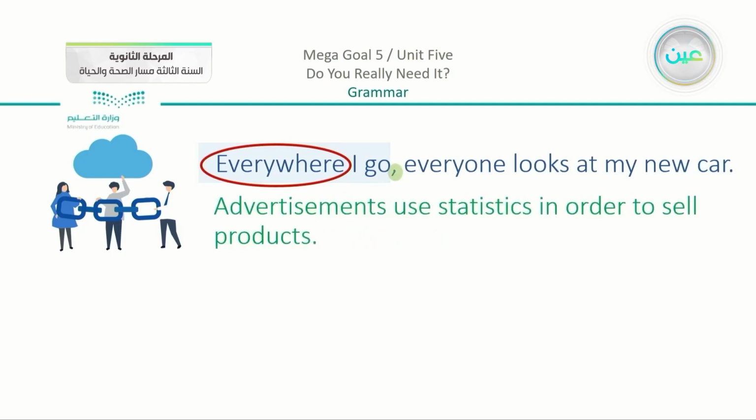Another example, advertisements use statistics in order to sell products. Now you can see clearly that there is no comma, but we do have the adverb clause in the middle. Starting with here, we have in order to sell products. This is the adverb clause, and we have the conjunction in order to.